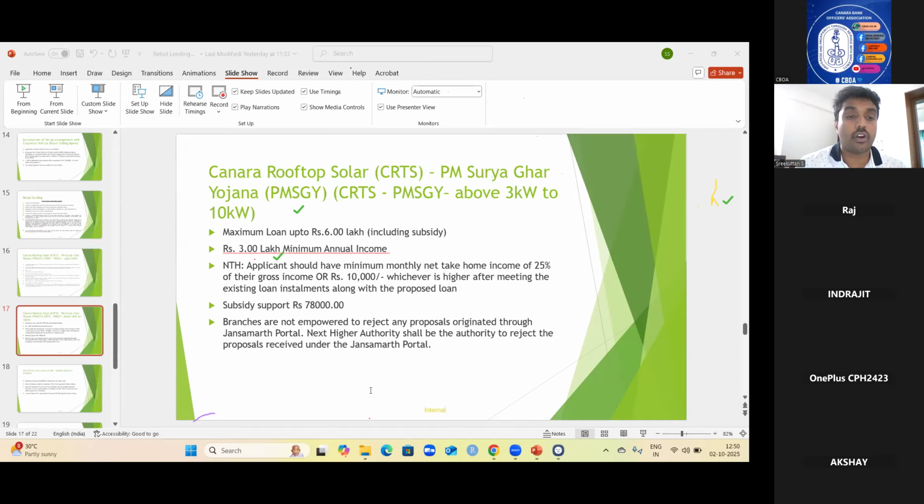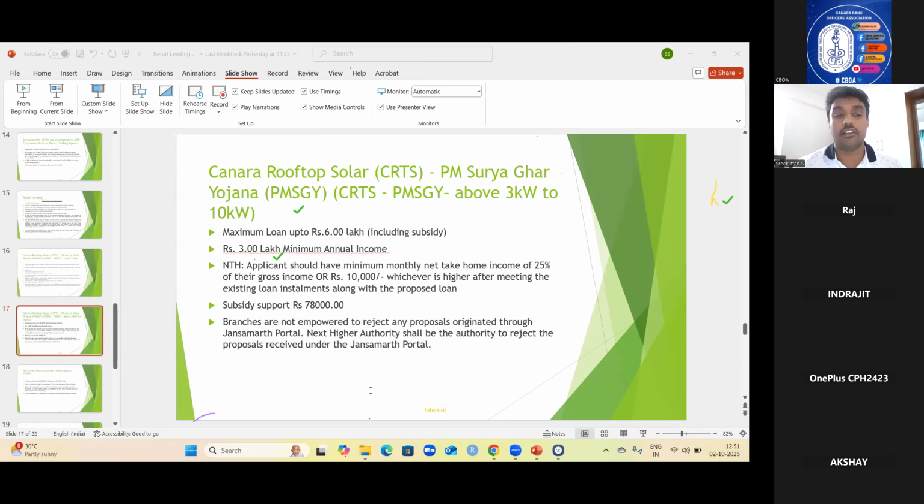For CRTS, what are the documents we have to collect from the customer? See, from an examination point of view, we need not study what documents we need to get from the customer.